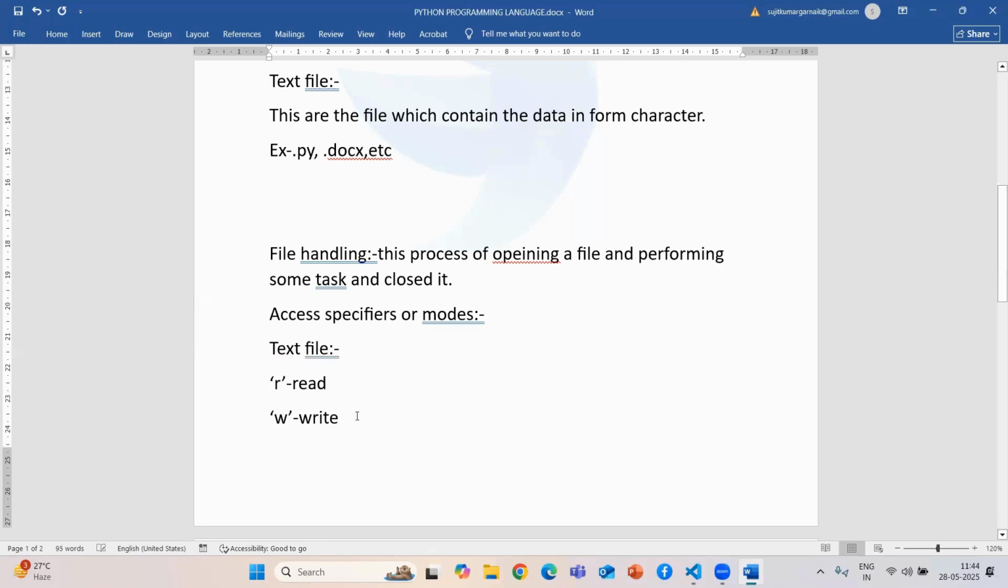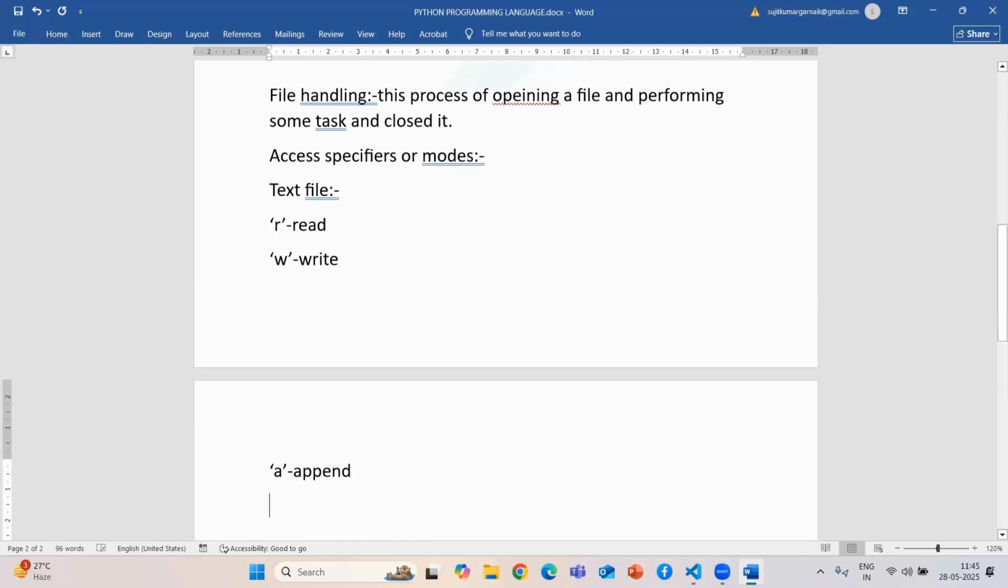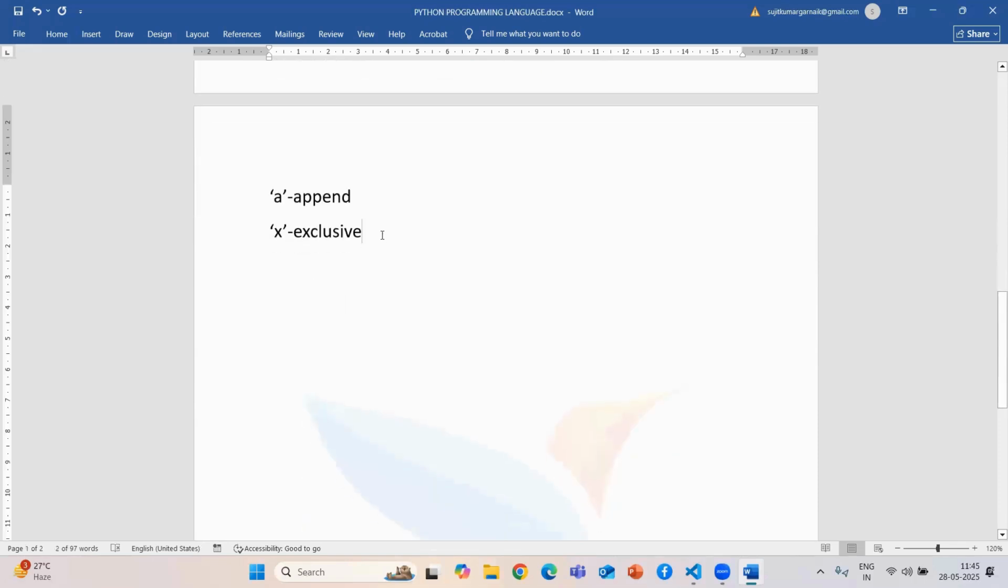Then we have our append access mode, and our last one is exclusive access mode. Now we are going to see each and everything, how we can do that. Before we start with the text file, what are the access modes that are available for a binary file?